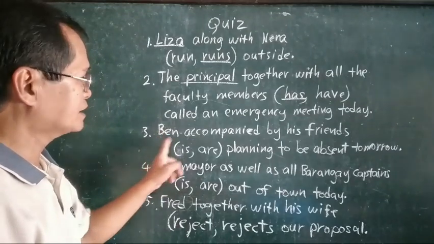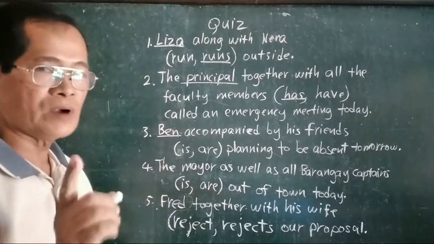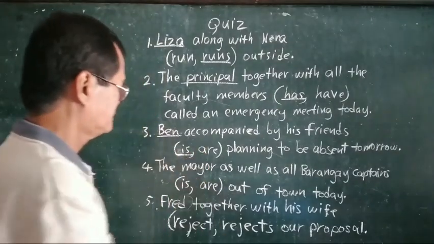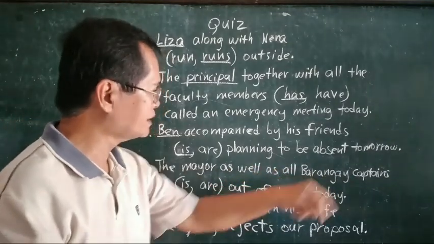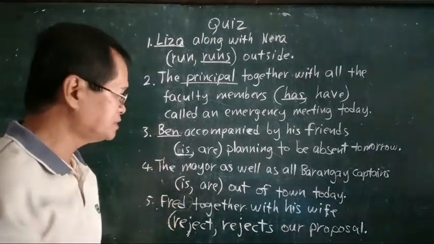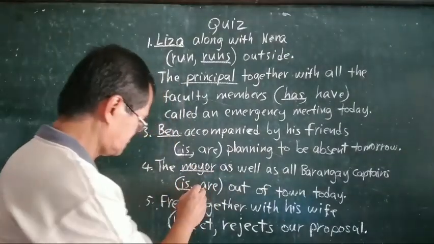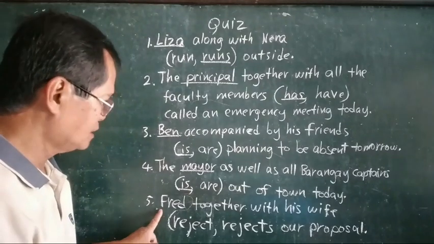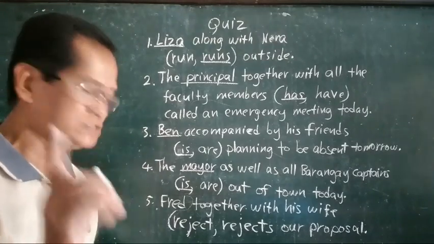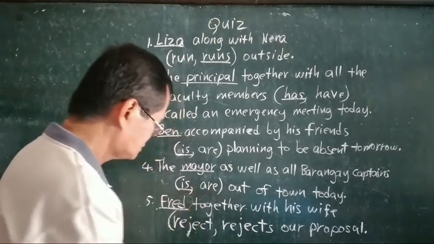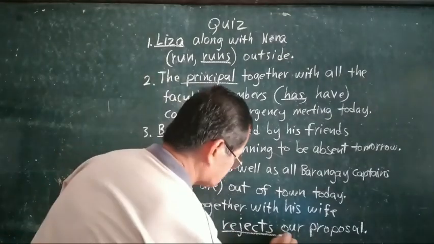Next, Ben, accompanied by his friends. Our subject is Ben only, so our answer should be is. Next, the mayor, as well as all barangay captains. Our subject is only mayor, which is singular, so our answer should be is. And then, number 5, Fred, together with his wife, rejects our proposal. Our subject is only Fred, so this is singular. Our answer should be rejects.